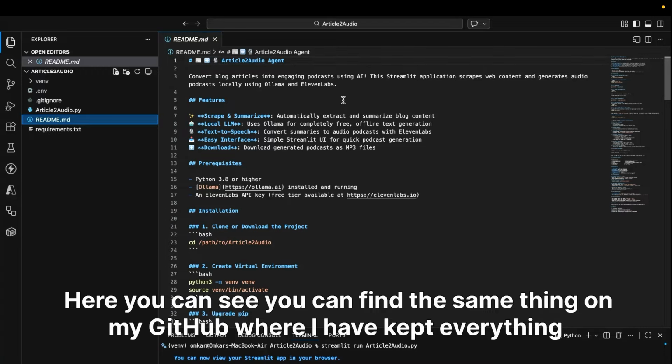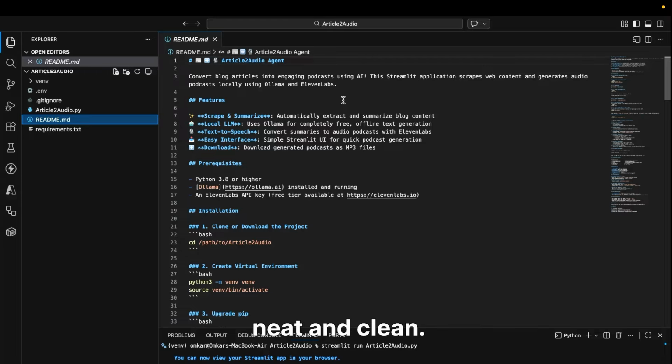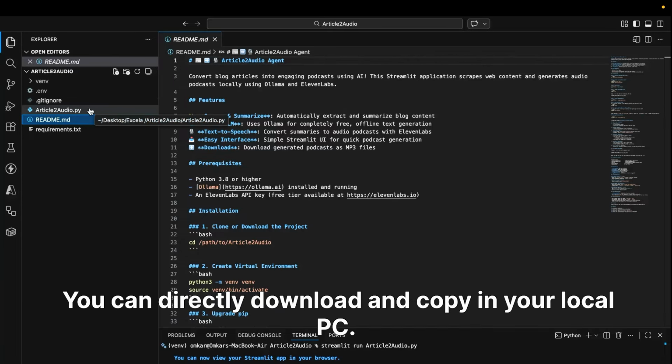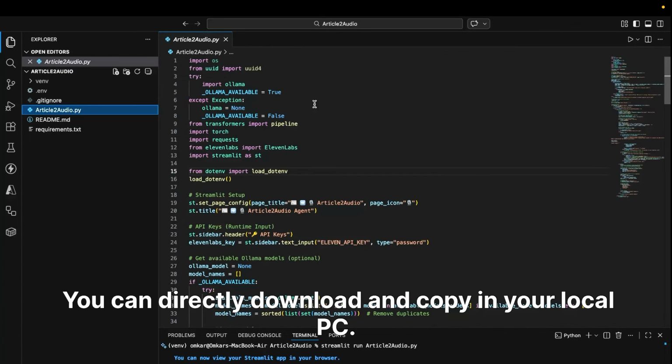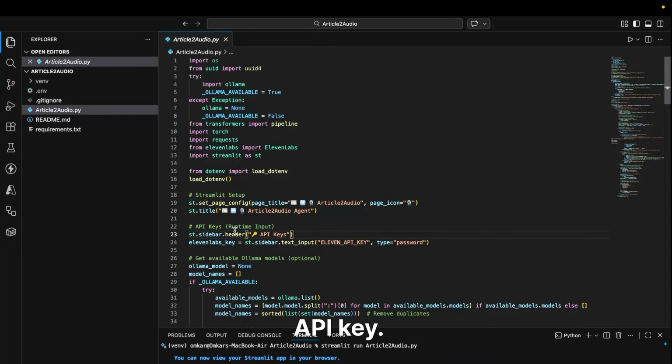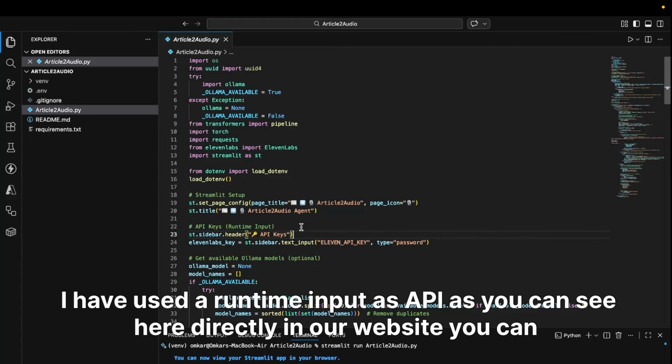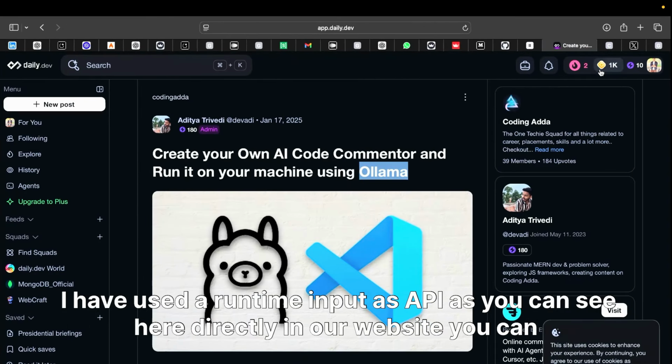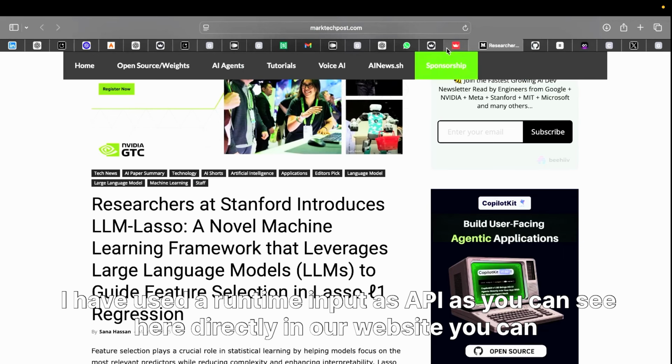You can find the same thing on my GitHub, where I have kept everything neat and clean. You can directly download it and copy it to your local PC. I have used Streamlit as the deployment platform. Then here you can see the API key. I have used a runtime input for the API key, as you can see here in our output. One minute.